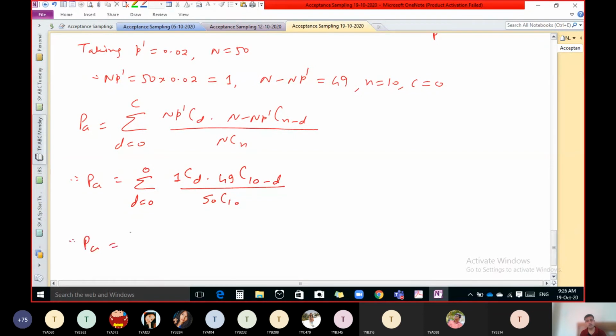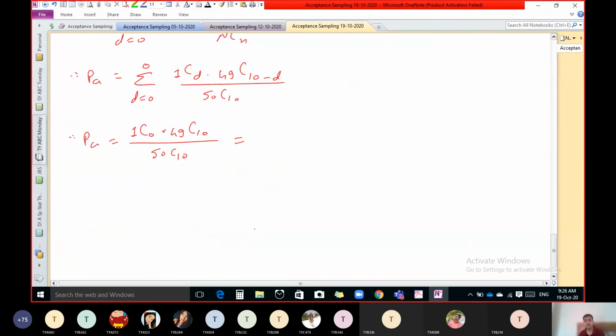So put 0. So 1C0, 49C10 upon 50C10. Only one value is there, 0, because C is 0. Now calculate this. 1C0 is 1. 49 factorial upon 10 factorial and 39 factorial, into 50 factorial upon 10 factorial and 40 factorial.